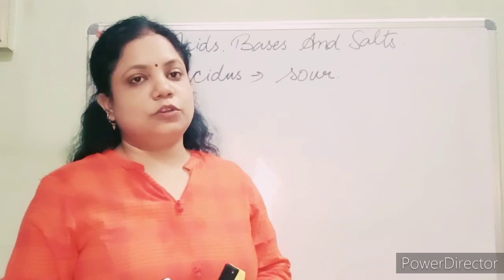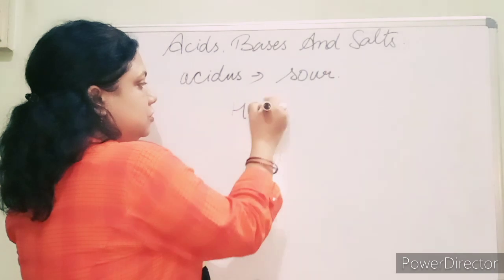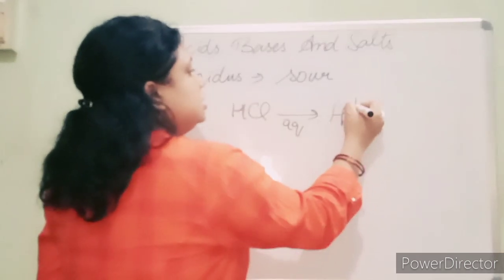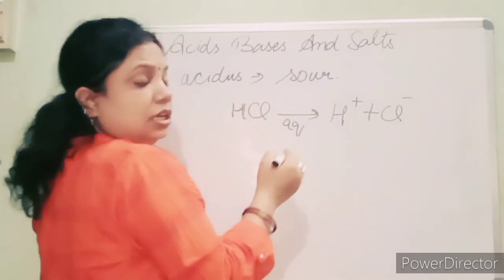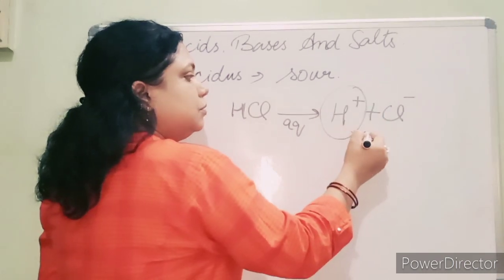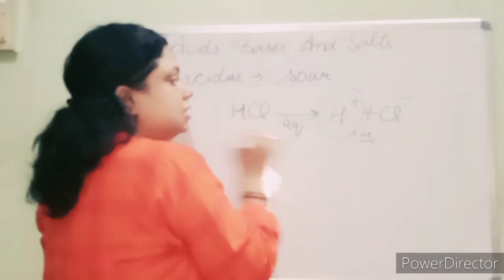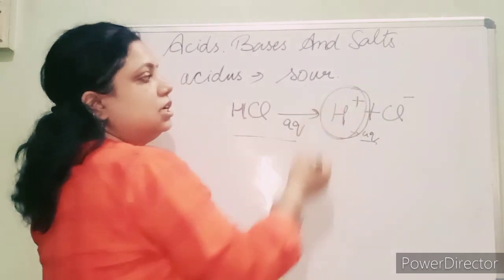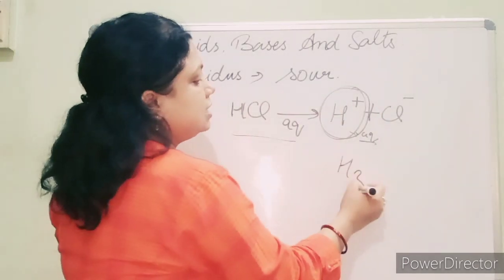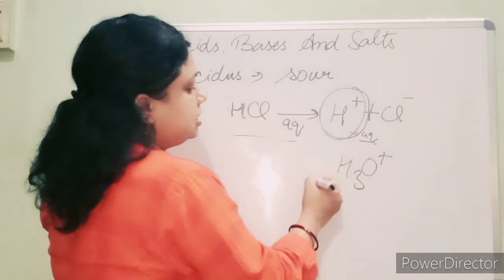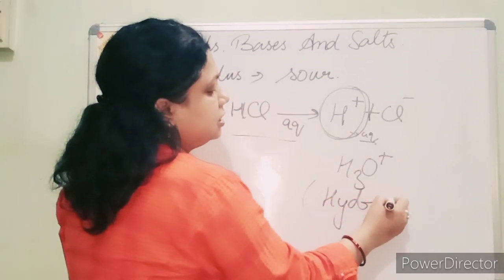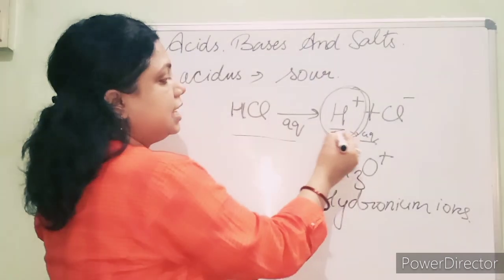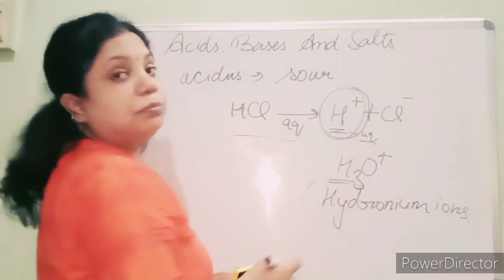So acids produce H plus ions, or H3O plus ions, which are known as hydronium ions.